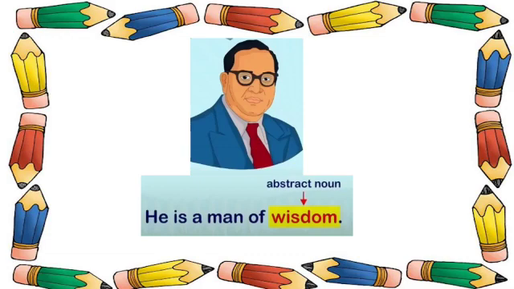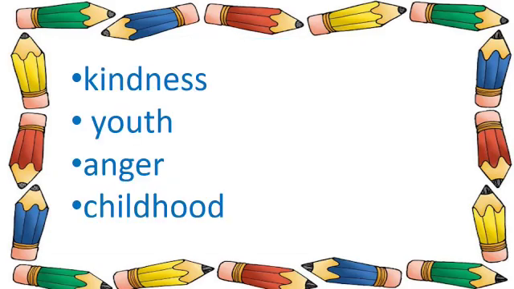Can we touch wisdom? No. So it is an abstract noun. Some of the examples of abstract nouns are kindness, youth, anger, childhood. So students, abstract noun is a name given to a quality, a concept, an idea, an expression or a feeling.